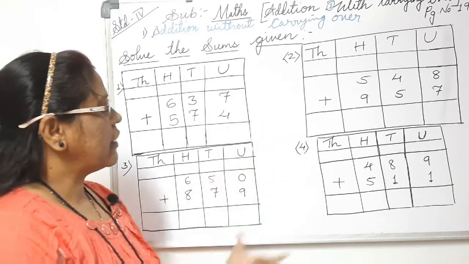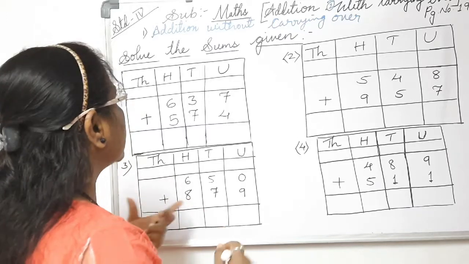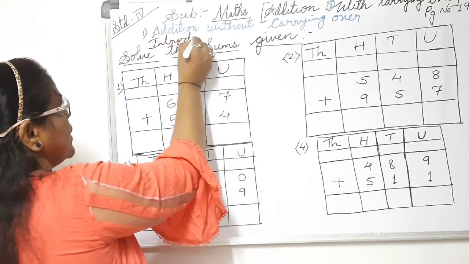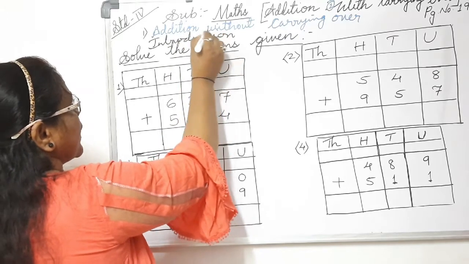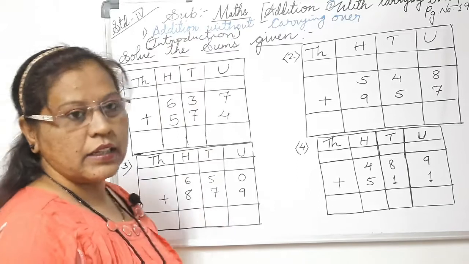Now, these are the four sums which we are going to see today. This is an introduction part of this topic. In my next video I'll be coming up with the exercise of this chapter.